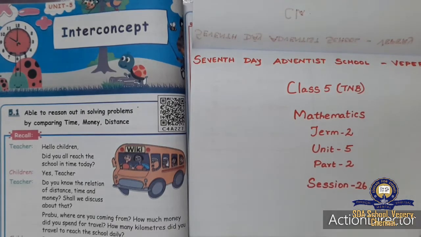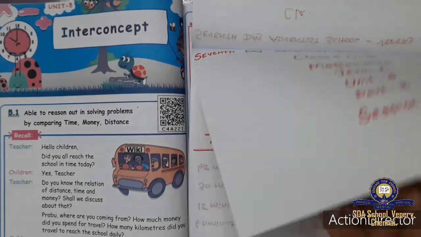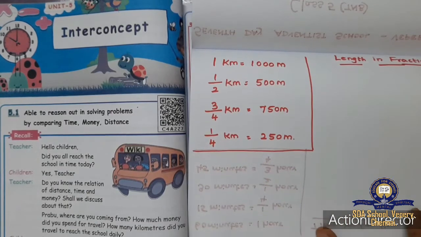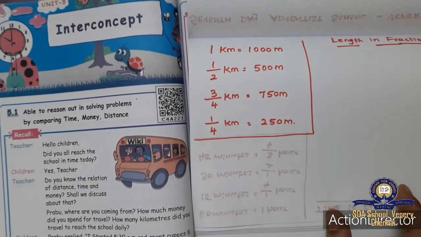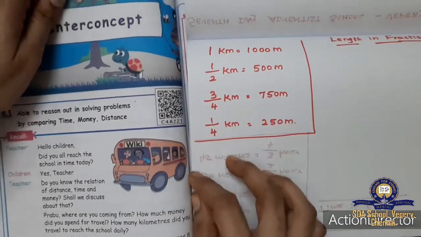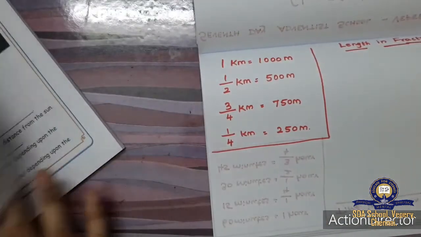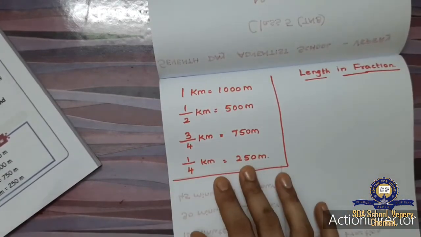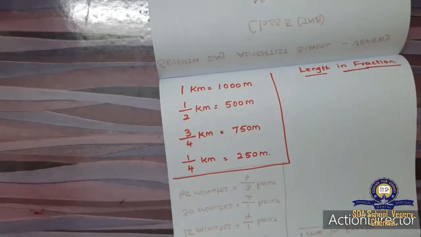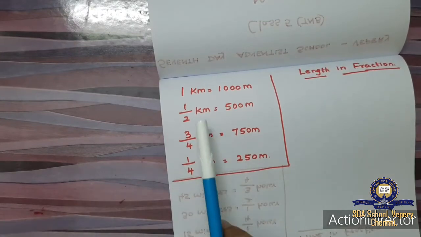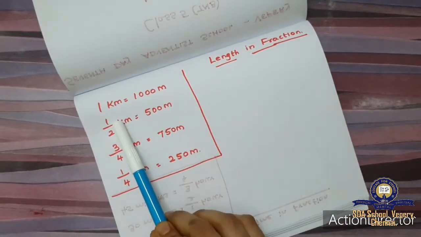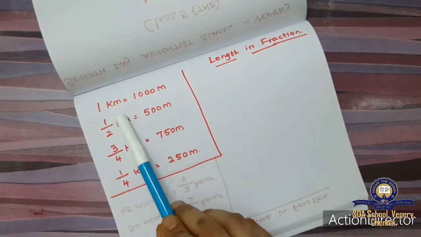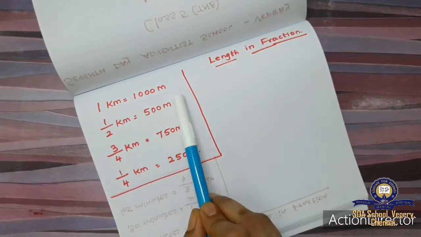Today we shall continue with this chapter. We are going to deal with fractions now. We studied about length, all the measurements. So you already know about this, I think. 1 kilometer is equal to 1000 meter.